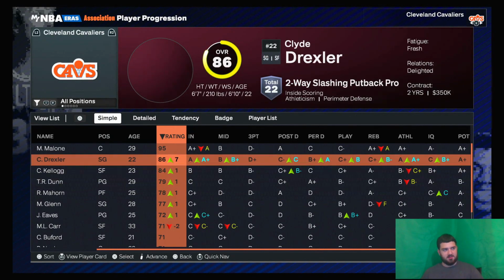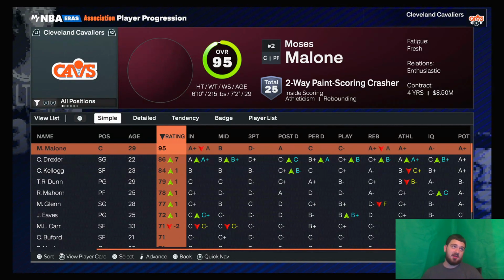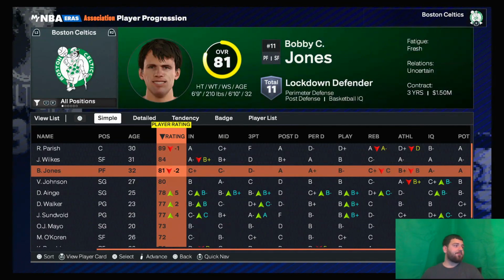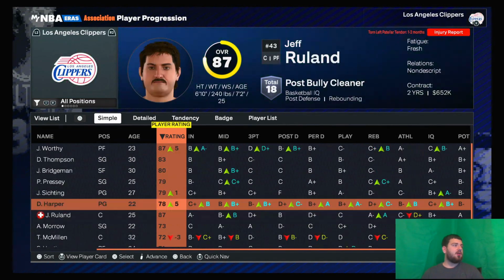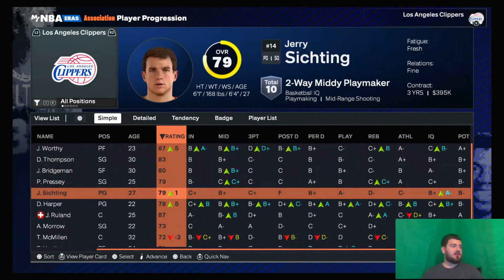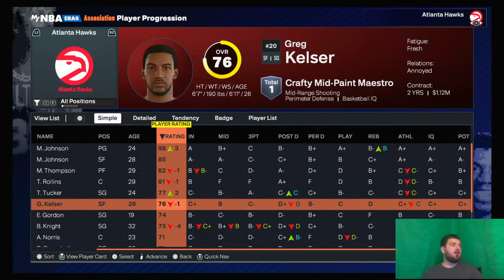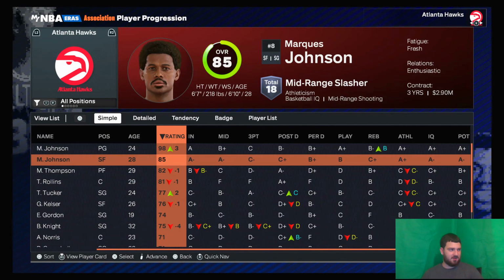Clyde Drexler, there's one of the big jumps that we were expecting. So Clyde Drexler and Moses Malone are going to have some decent years together before Moses Malone starts to get really worse. A couple jumps here. James Worthy jumps 5. Same with Derek Harper. Magic jumps 3. Good for him.